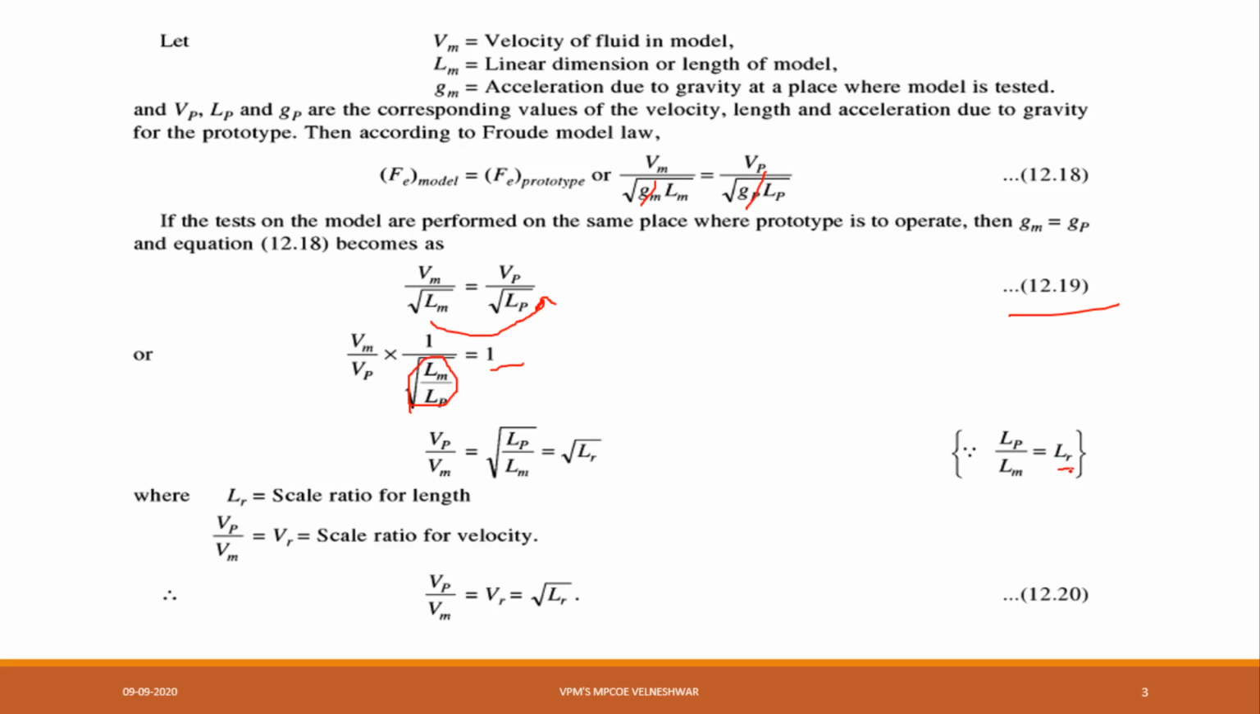So Vp by Vm is equal to square root of Lp by Lm, that is equal to square root of Lr. Lr is the scalar ratio for length, and if I take that as Vr, then we can say Vp by Vm is nothing but Vr, that is the scalar ratio of velocity. So Vp by Vm is equal to Vr is equal to square root of Lr. I am making this equation number 3.